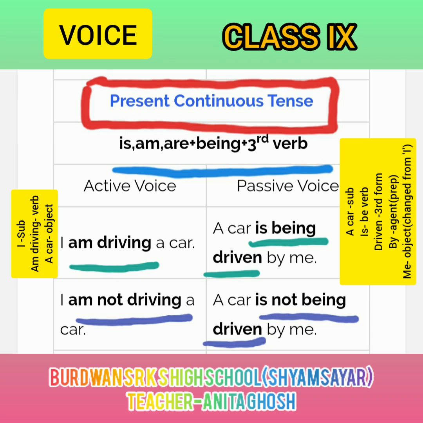Driven is the third form of the main verb drive. And then by is an agent. And me is the object here, which is also a pronoun that is changed from I. I is the subject in the active voice. So here in the passive voice, it is changed into me. Pronoun is changed. So the whole passive voice is a car is being driven by me.